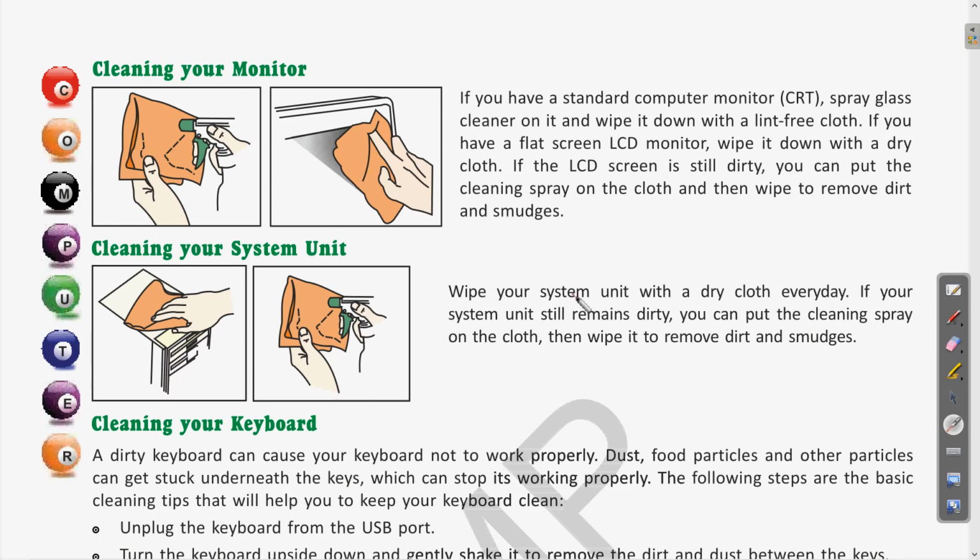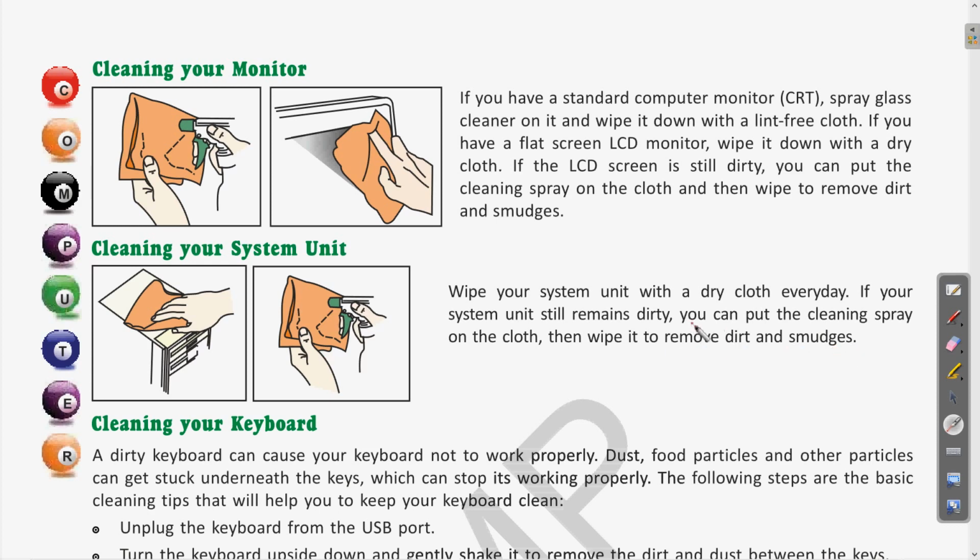Next is cleaning your system unit. How can you clean the system unit? Wipe your system unit with a dry cloth every day. If your system unit still remains dirty, you can put the cleaning spray on the cloth, then wipe to remove dirt and smudges. Clear?